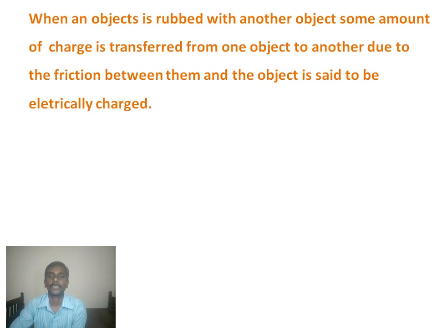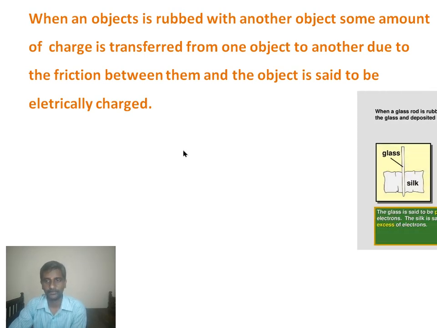Okay, students. Now that is a simple concept, and we already discussed this. When an object is rubbed with another object, some amount of energy is transferred from one object to the other due to friction. Here friction, or interaction, is the electromagnetism we already discussed. Between them, the objects become electrically charged.